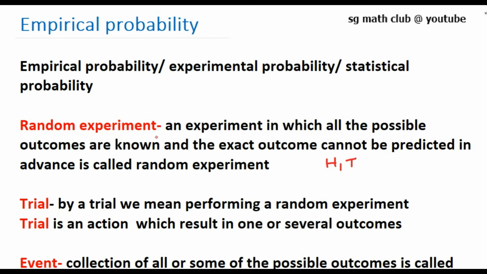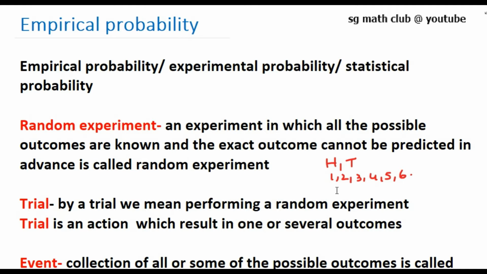Again, throwing a die. You know all the possible outcomes like 1, 2, 3, 4, 5, 6. These are the possible outcomes you will get when you throw a die. But you don't know the exact outcome, which number will appear on the top face of the die. Such experiments are called random experiments. Tossing a coin, throwing a die, all these are examples of random experiment.